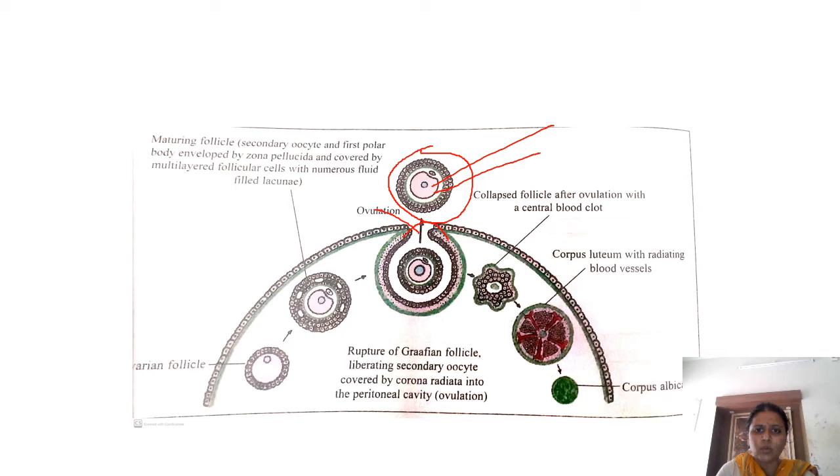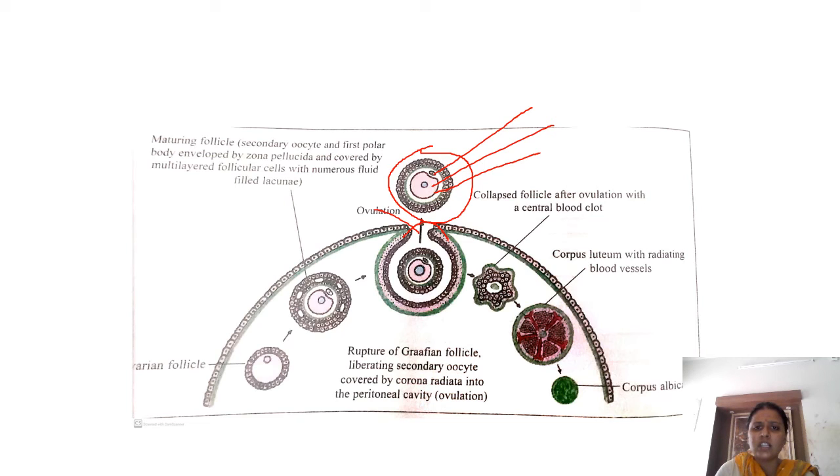Here is the membrane of the ovum with the first polar body in the perivitelline space. The first polar body is lying in the perivitelline space, that is the space between the vitelline membrane and zona pellucida, and you have these two layers of cumulus oophoricus.